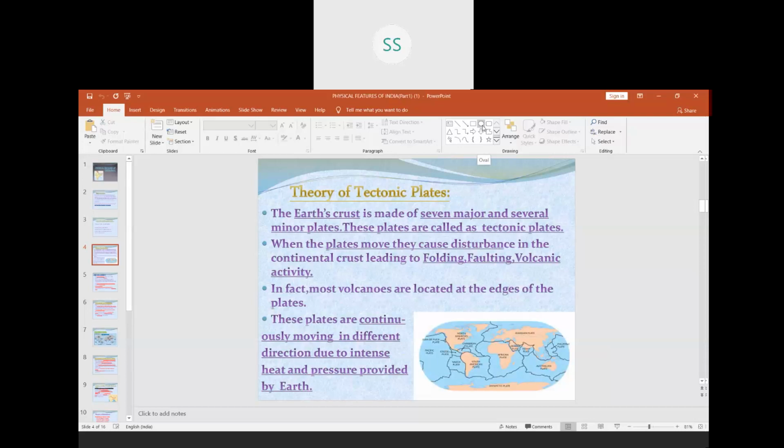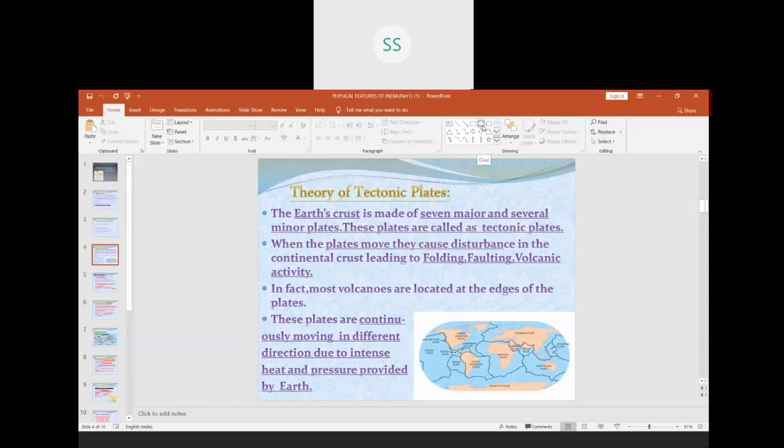When these plates move, they cause disturbance even in the continental crust. Children, you might have observed over the last few months that even in Delhi there are earthquakes. This is also a cause of the movement of these tectonic plates, and these plates cause several formations, that is folding, faulting, volcanic activities, etc. Folding is when two plates come towards each other. When the two plates move towards each other, the sediments between them get folded. Sometimes they fold down, sometimes they fold up.